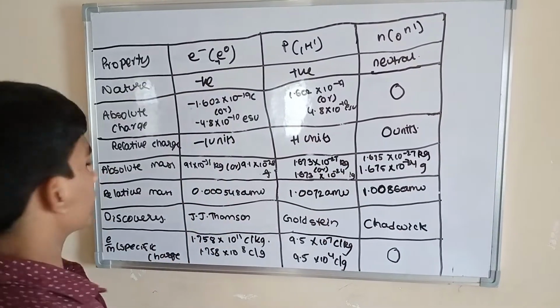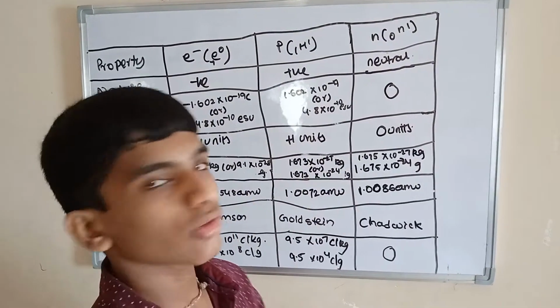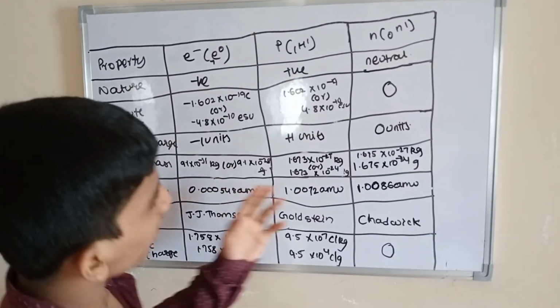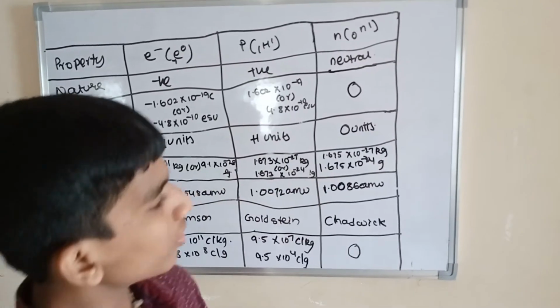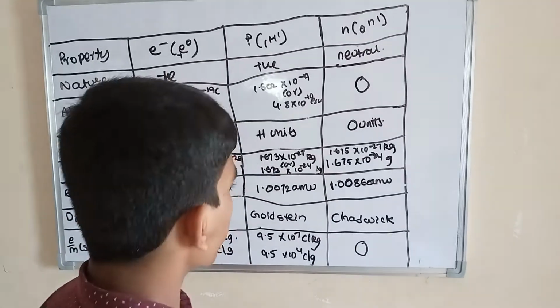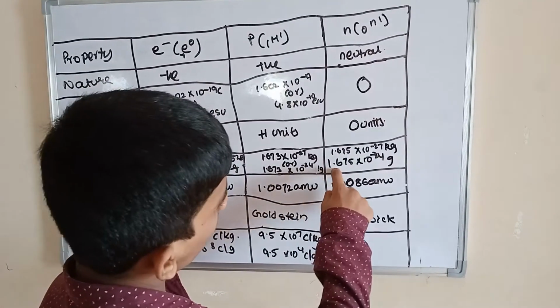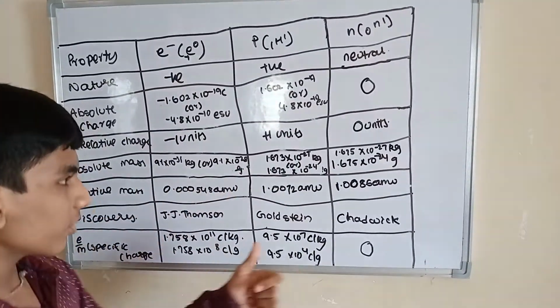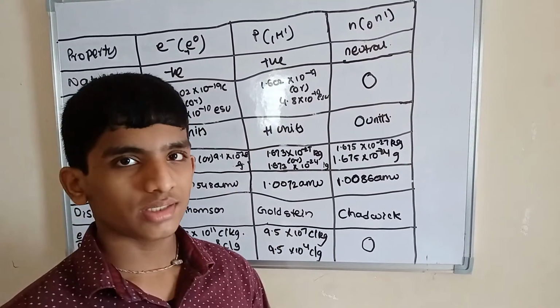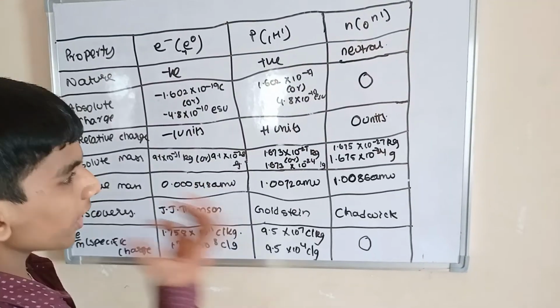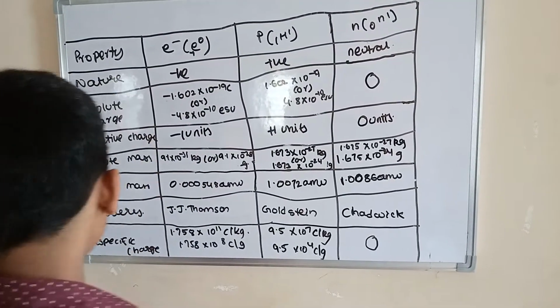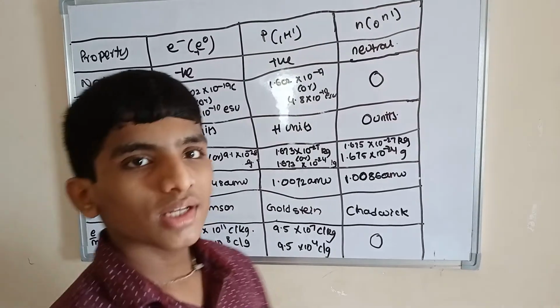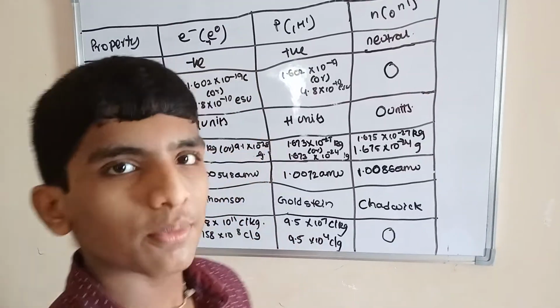It has no charge. Relative charge, 0 units. Absolute mass, 1.675 into 10 power minus 27 kg, or 1.675 into 10 power minus 24 grams. Relative mass, 1.0086 AMU. This is the value of mass in AMU units. Who discovered it? It was discovered by James Chadwick.